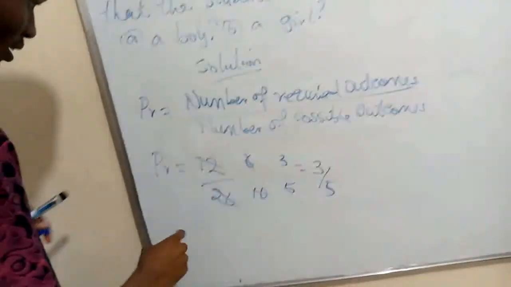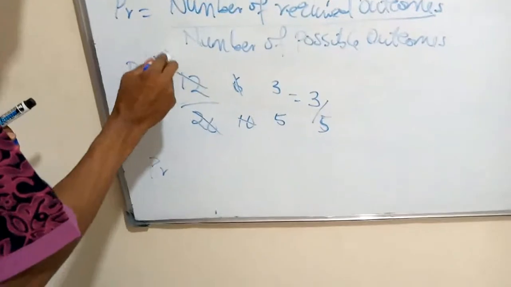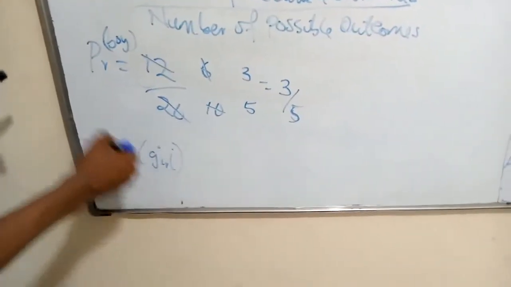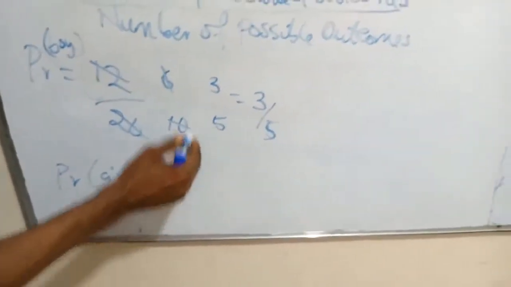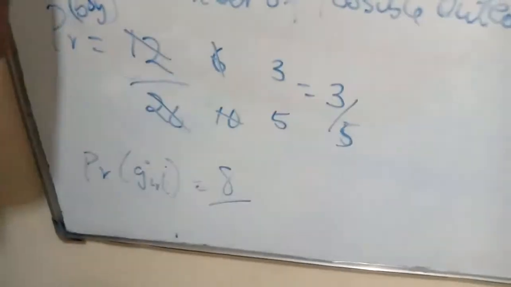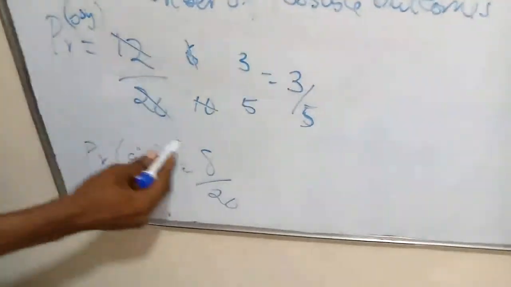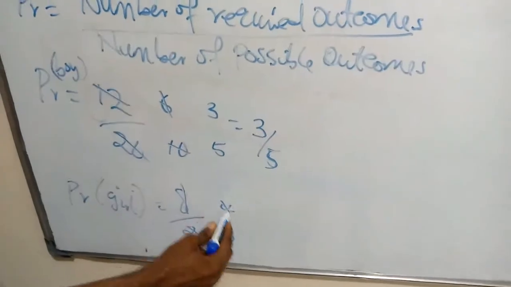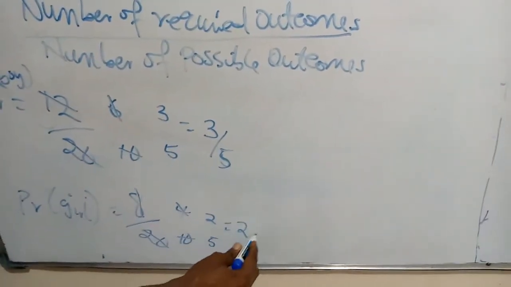Now, the probability of selecting a girl. We have 8 girls in the class. Our number of required outcomes is 8 all over our total outcomes, 12 plus 8, 20. Here we divide: 2 into 8, we have 4. 2 into 20, we have 10. 2 into 4, we have 2. 2 into 10, we have 5. That gives us 2 over 5.